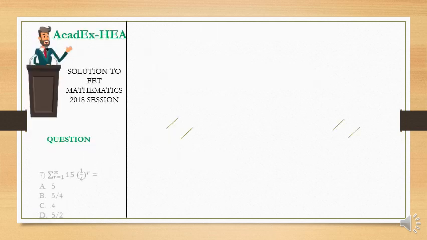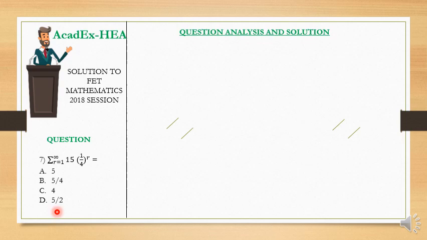Question 7 reads: the sum to infinity, from r equal to 1 to infinity, of 15 times (1/4) raised to the power r. That's what we're calculating. So, question analysis and solution. This is what the question says: the sum from r equal to 1 to infinity.